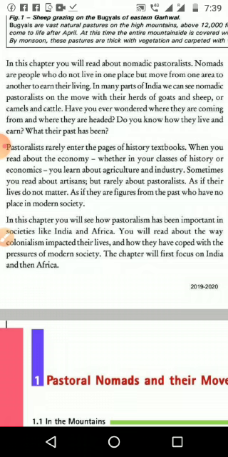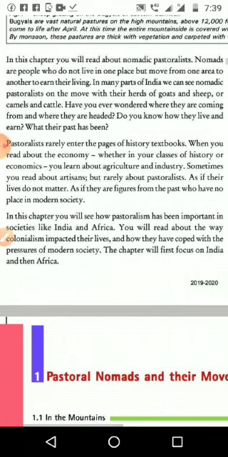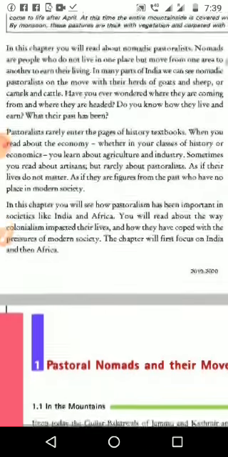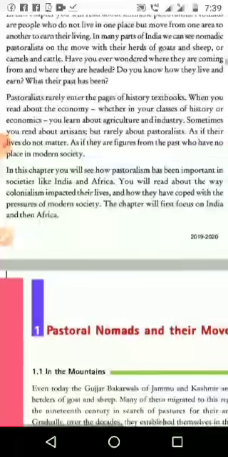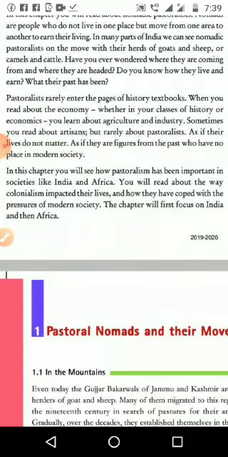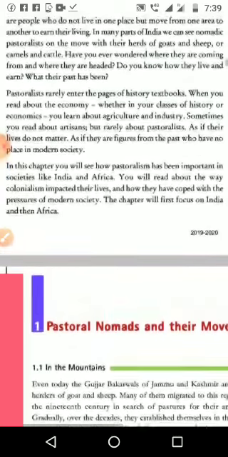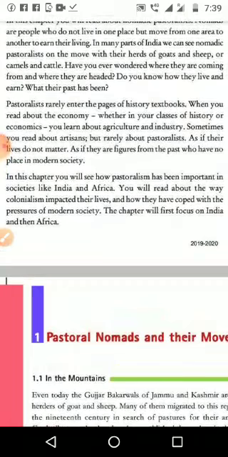Please underline this: who are the nomads, or what do you mean by nomads? Nomads are people who do not live in one place but move from one area to another to earn their living. In many parts of India, we can see nomadic pastoralists on the move with their herds of goat and sheep, or camels and cattle.